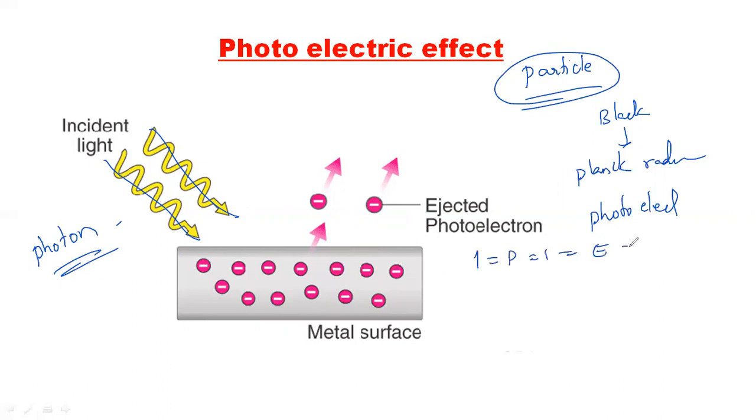That is E is equal to h nu. So that is 1 h nu. The actual general formula of Planck's equation is E is equal to n h nu, but here n is equal to 1. One photon is 1 h nu. So you will get the energy of one photon here. This is the photoelectric effect.